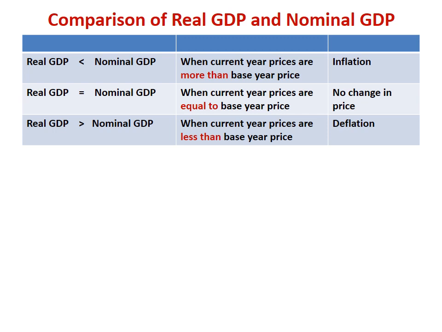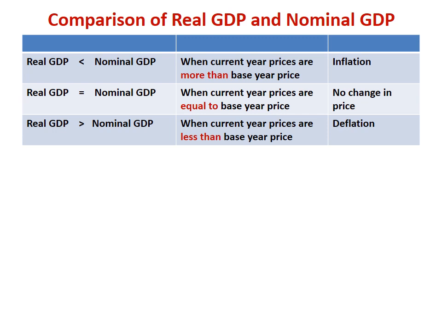That means when the prices are rising or there is a state of inflation, as we saw in the last slide. Second situation can be when real GDP is equal to nominal GDP. It happens when there is no change in the price, that is when current year prices are equal to the base year price. That means if the price of wheat was rupees 10 in the base year, it remains the same in the current year also, that is rupees 10.